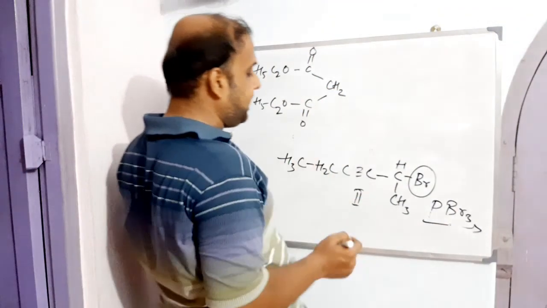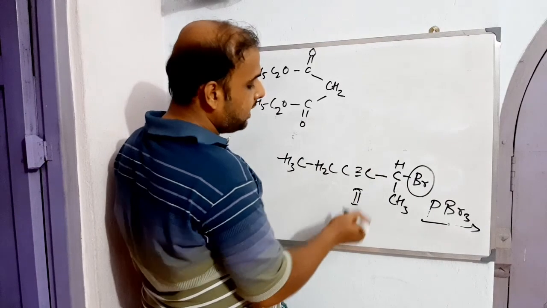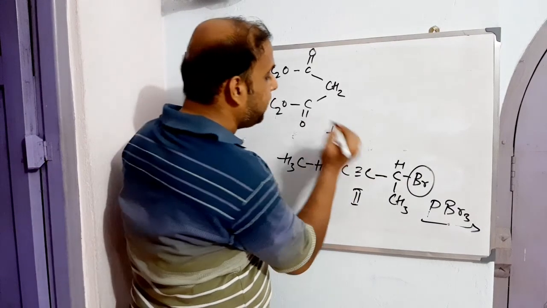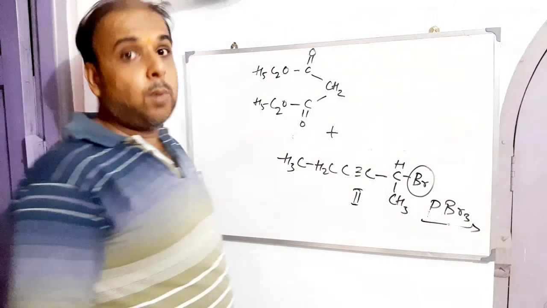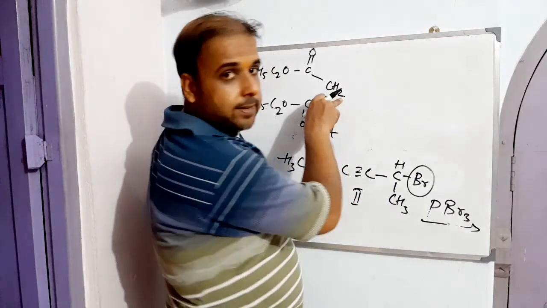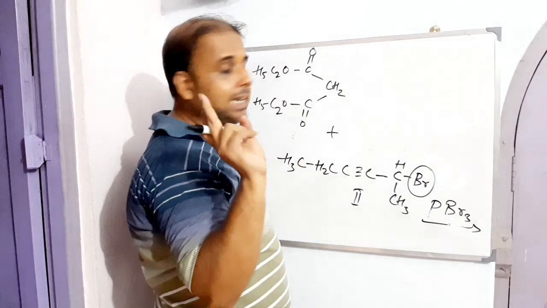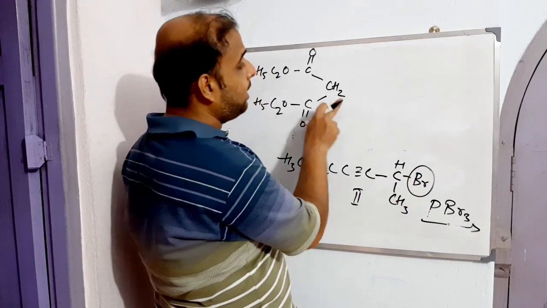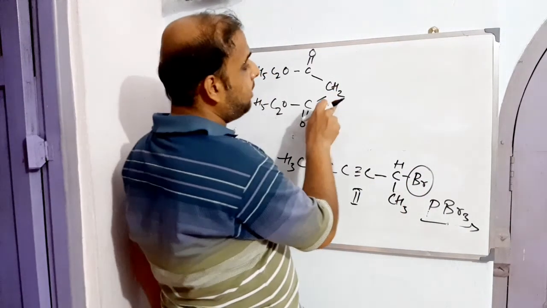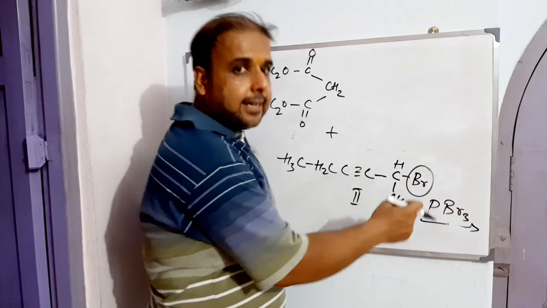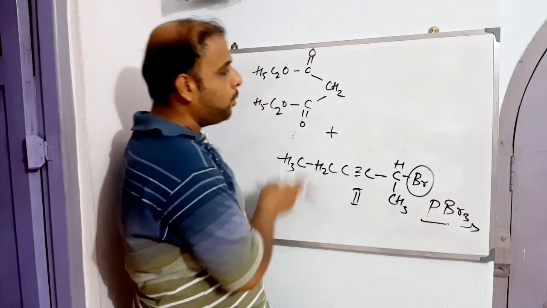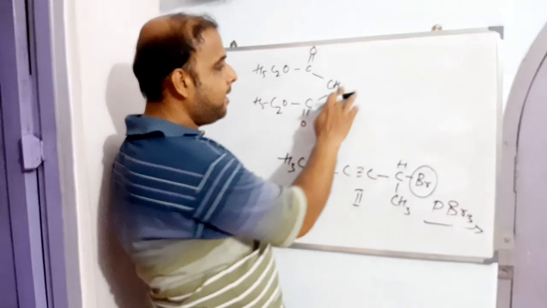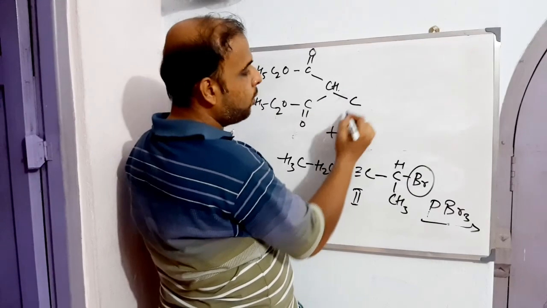So this is diethyl malonate. Now all I want is that the second intermediate should react with this diethyl malonate. So what is expected here? The Br minus should extract one of the methylenic hydrogens and thus insert the rest of the portion to this particular center, right? So what will happen here? What can be expected?